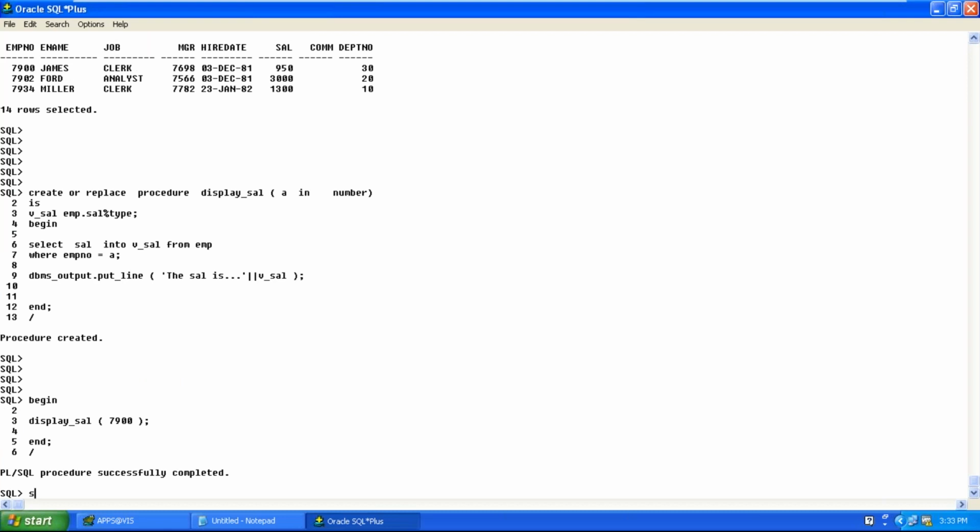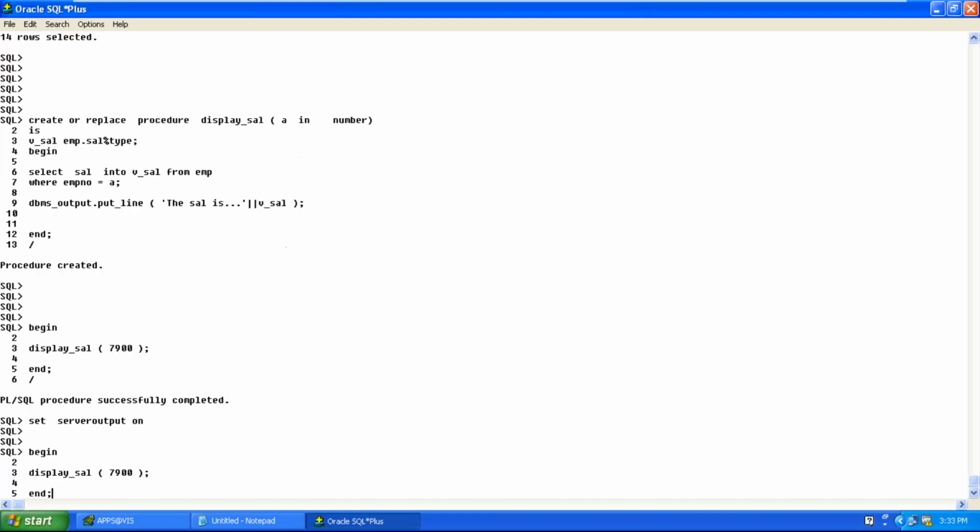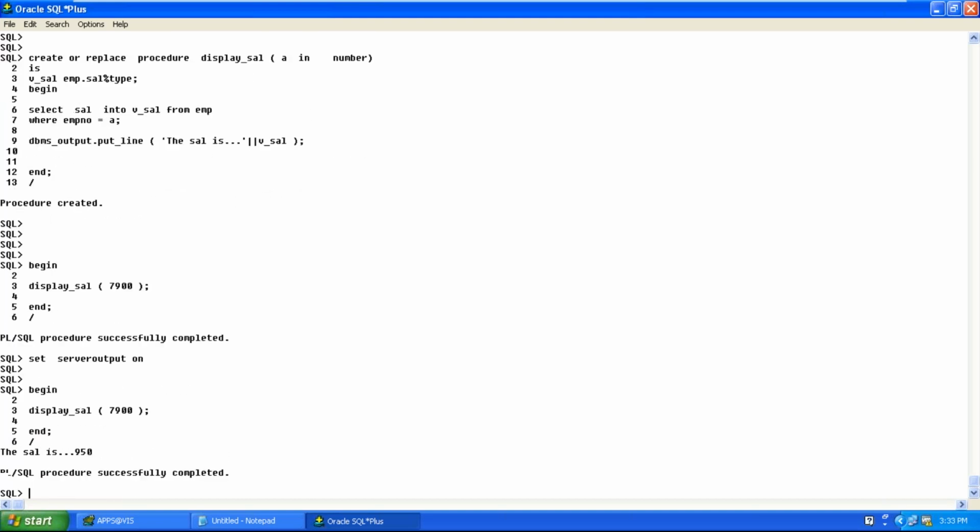So where is the output? Set server output on. The salary of employee number 7900 is 950. Okay. So can I invoke it again?